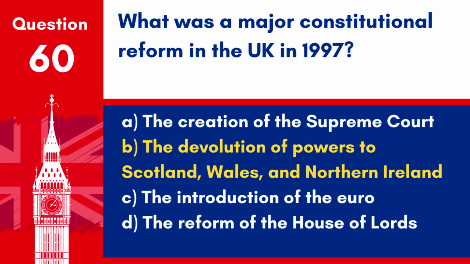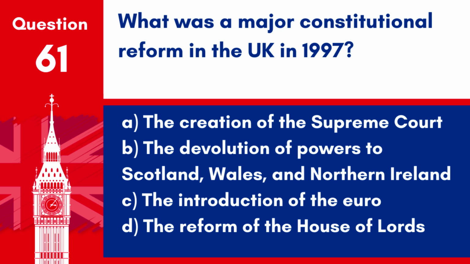Answer. B. The devolution of powers to Scotland, Wales, and Northern Ireland. This major constitutional reform granted these regions their own parliaments/assemblies, significantly changing the political landscape of the UK. Question 61. What was a major constitutional reform in the UK in 1997?